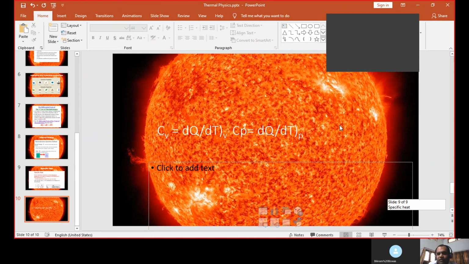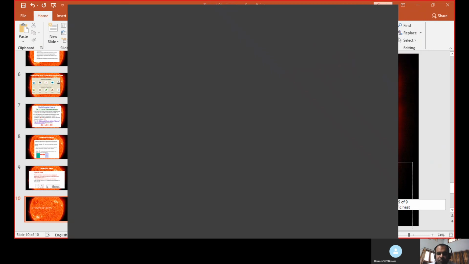So if we talk about liquids and gases, gases generally have two specific heats: the specific heat at constant pressure and the specific heat at constant volume. But liquids have only one specific heat. What is the specific heat of a liquid? It is only the specific heat at constant volume, not pressure. A liquid has only one specific heat.